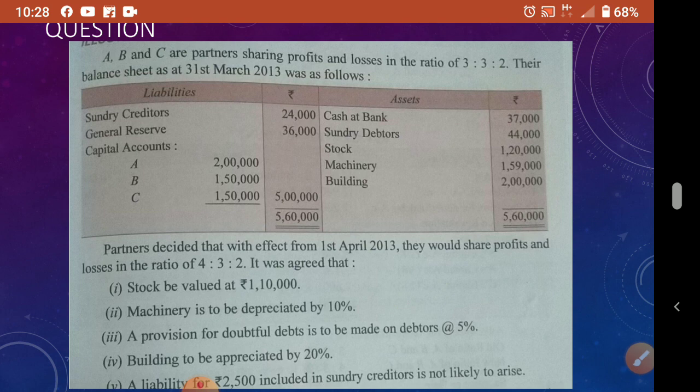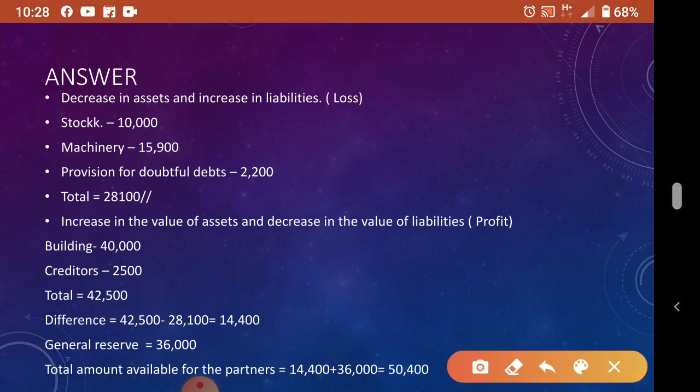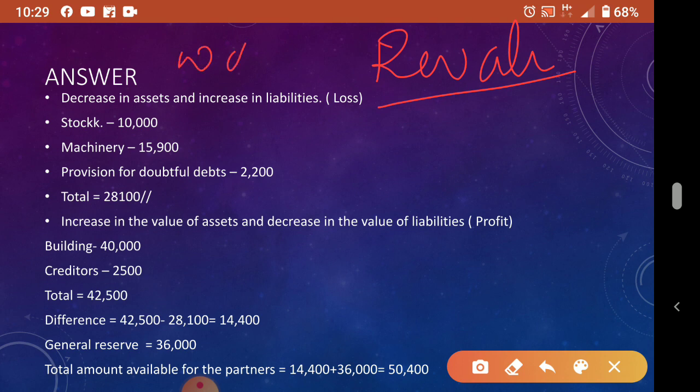General reserve we already studied. When they do not want to distribute, which ratio, sacrifice or gain? Now we'll see the answer. Each and every item we will write here one by one. So no need to prepare a revaluation account here. Instead of that, actually we need a revaluation profit or loss, but instead you can write it as a working note here.